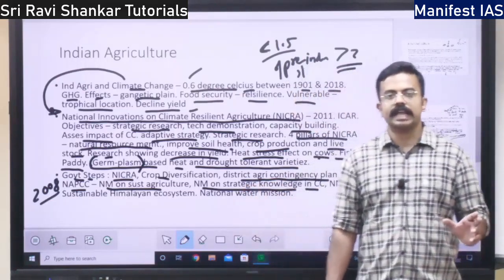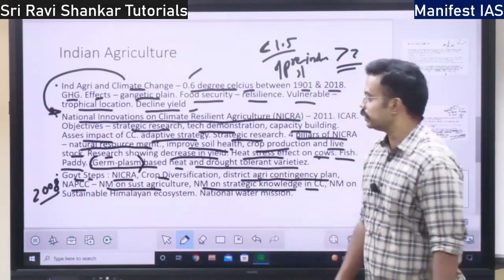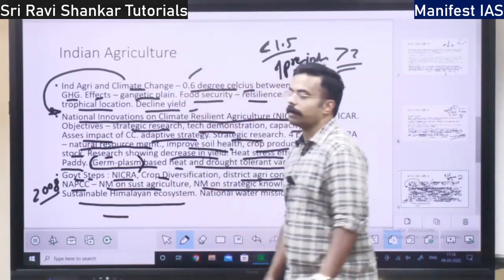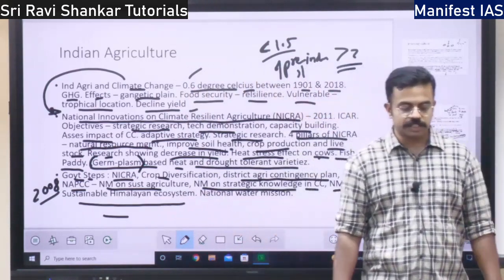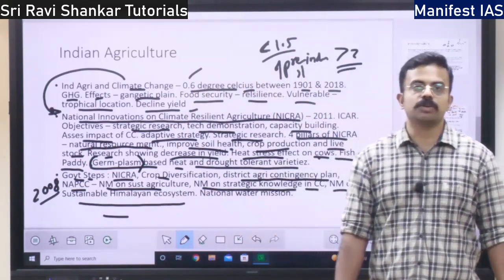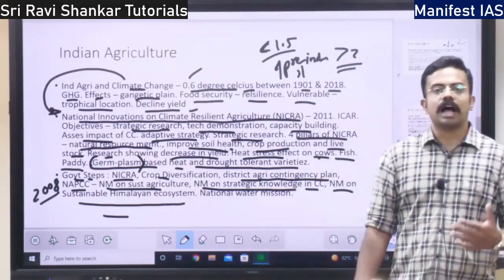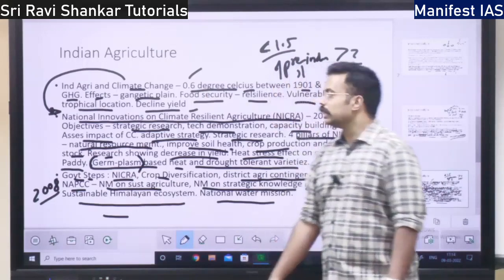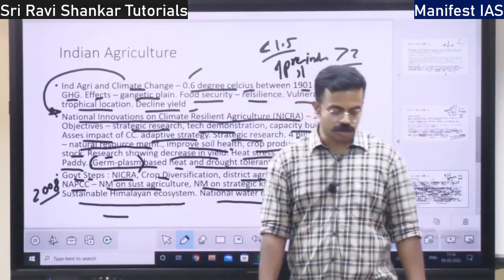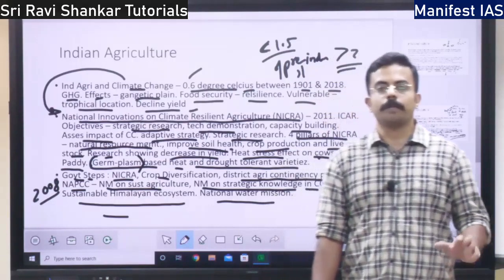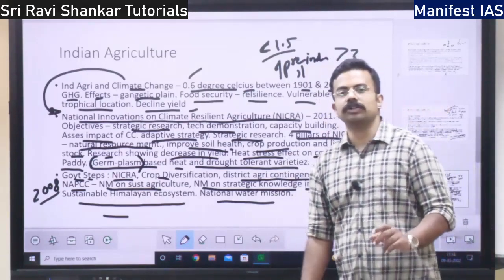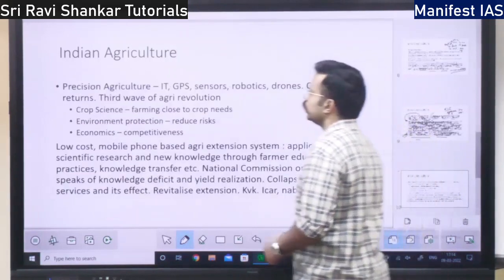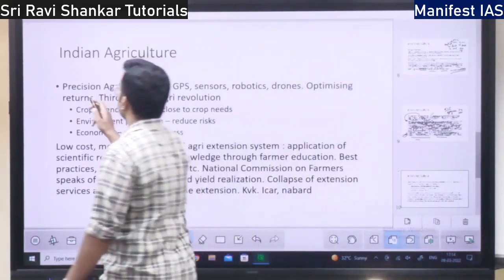It focuses on gaining strategic knowledge in climate change. Then you have the National Mission on Sustainable Himalayan Ecosystem, right? It speaks of agriculture in the Himalayan region. Then you have the National Water Mission, which focuses on the proper usage of water with respect to sustainable agriculture and climate change, right? Okay. Next you have precision agriculture.